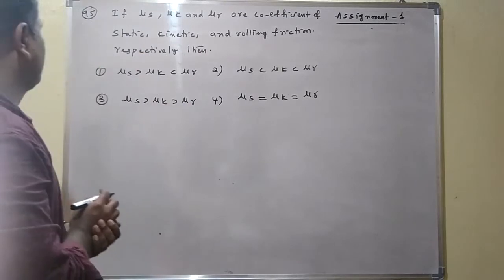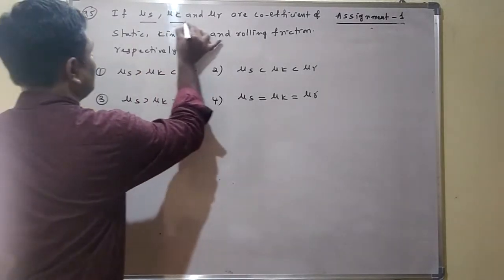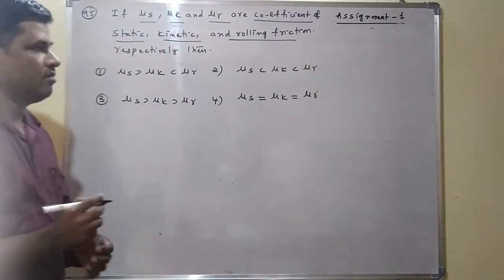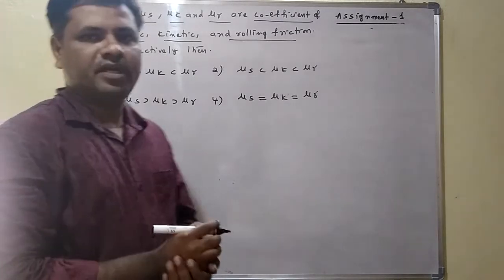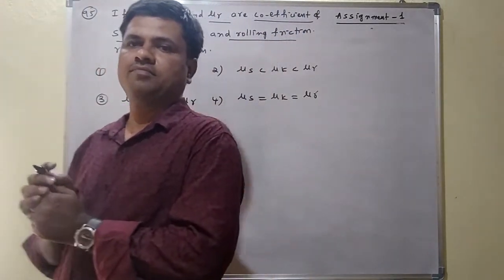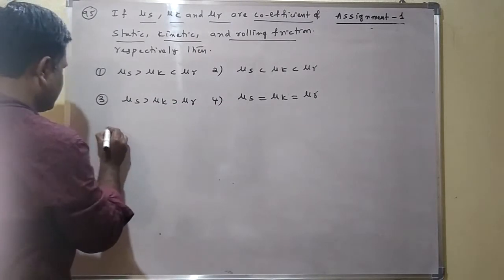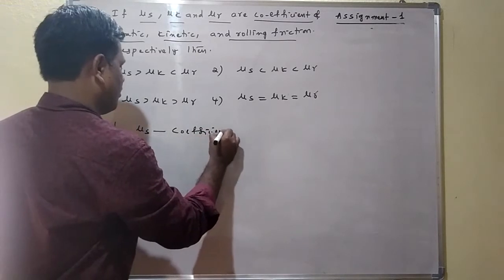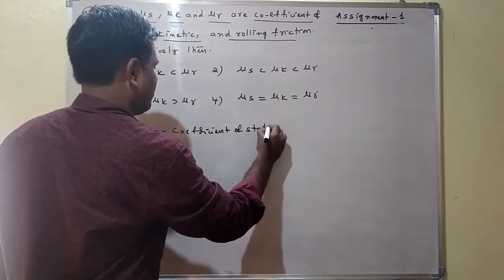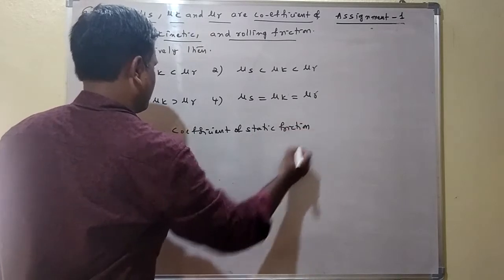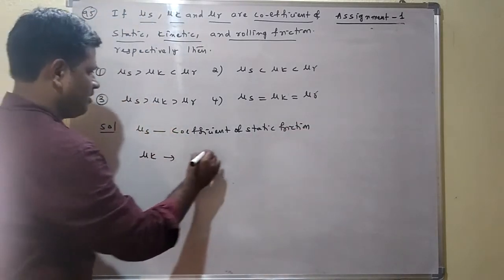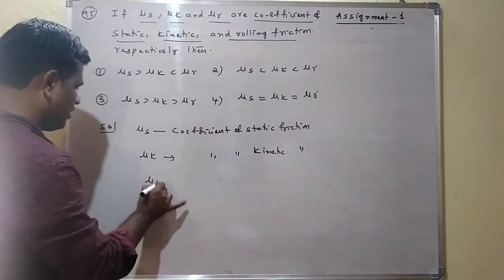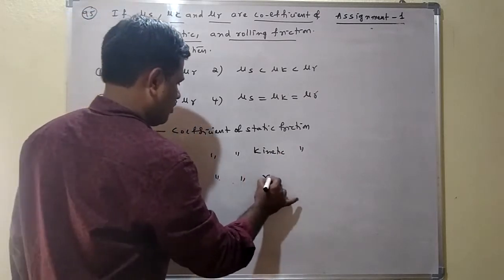See the question number 95. If mu s, mu k and mu r are the coefficients of static, kinetic and rolling friction respectively, then the relations among these three they are asking. Here mu s is called the coefficient of static friction, and mu k is called the coefficient of kinetic friction. Next mu r is called the coefficient of rolling friction.